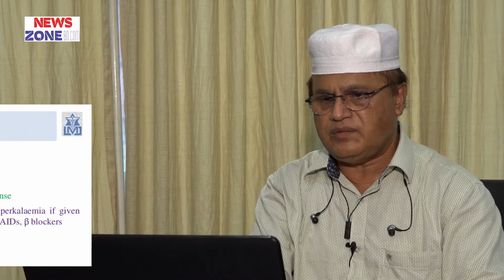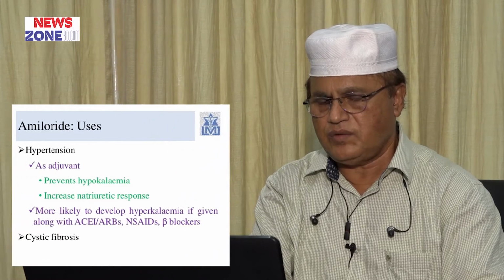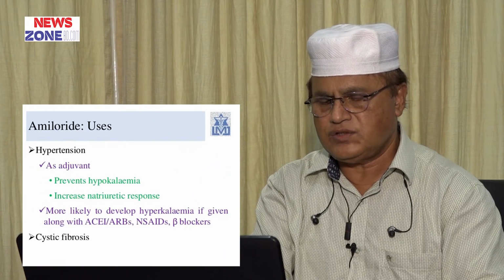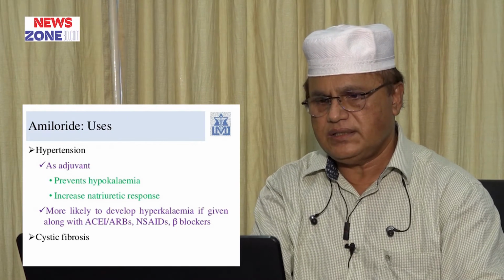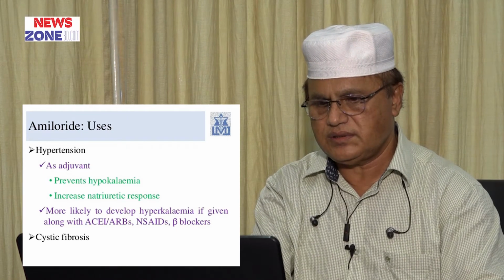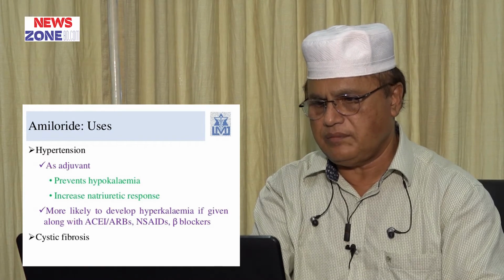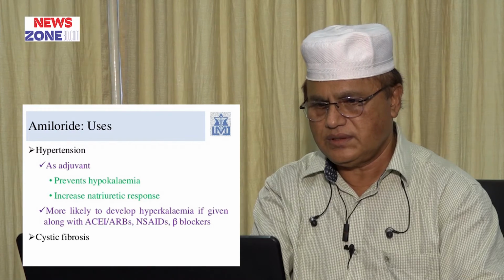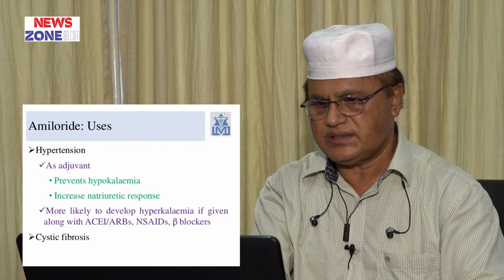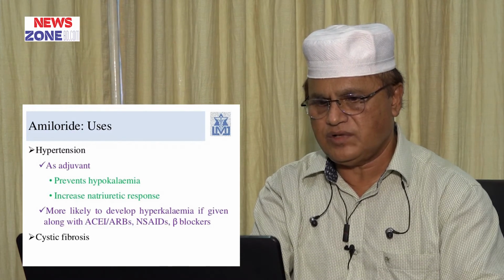Clinical use of amiloride is in the treatment of hypertension as adjuvant therapy. It prevents hypokalemia and increases natriuretic response. Hyperkalemia is more likely to develop if given along with ACE inhibitors, ARBs, NSAIDs and beta blockers.